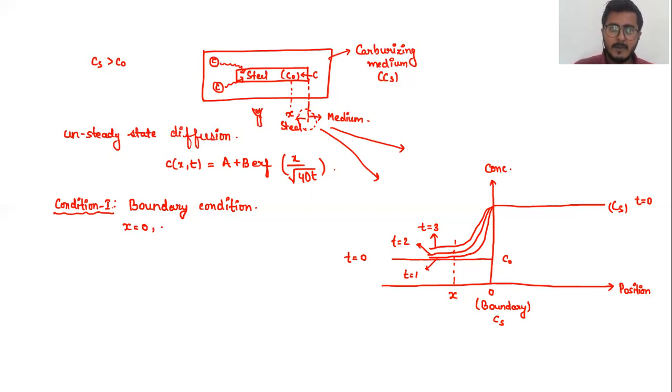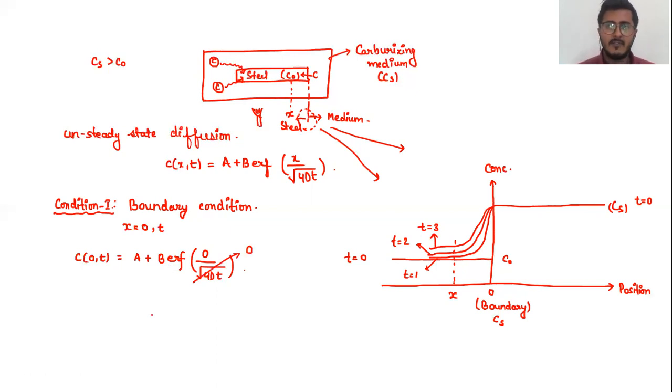At a time T. So if I put this condition in my solution, let us see what I obtain. C of 0 comma T is equal to A plus B error function of X divided by under root 4Dt. Now your X is equal to 0, right? So if X is 0 in the numerator, definitely this complete part will be equal to 0.